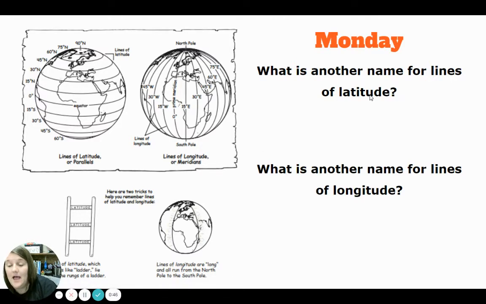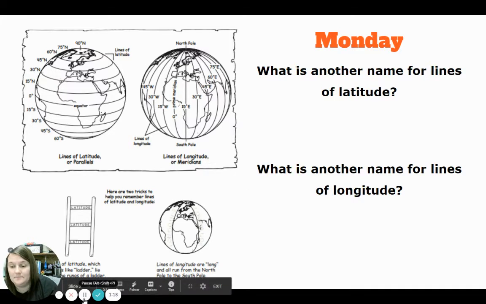So here I have latitude. I would write something like, another name for lines of latitude is parallels. And then on the bottom one, another name for lines of longitude is meridians. As long as you write it in complete sentences and you restate the question, you will get full points. I am not doing retakes on these. I will be very honest with you guys because all of your answers are right there. If you're not taking the time to look, then I shouldn't have to take the time to let you redo, okay? So take your time, all right?